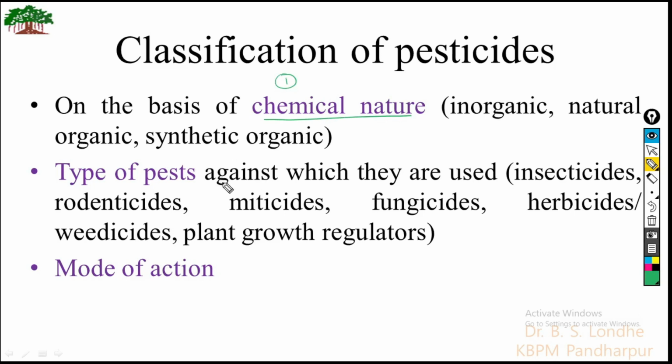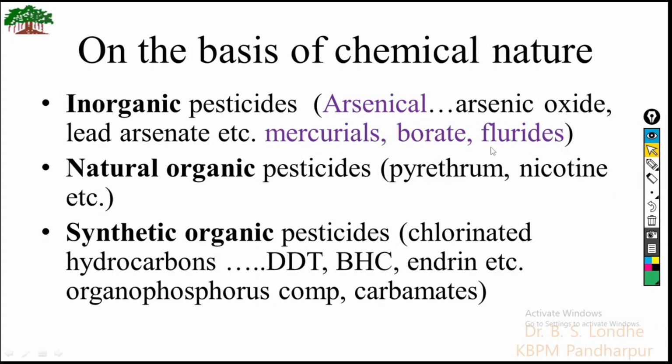The second criteria, or the second basis of classification, is the target on which they are used. That means the type of pests against which they are used. And the third basis of classification is their mode of action. So let us see one by one. The first one is classification based on their chemical nature.